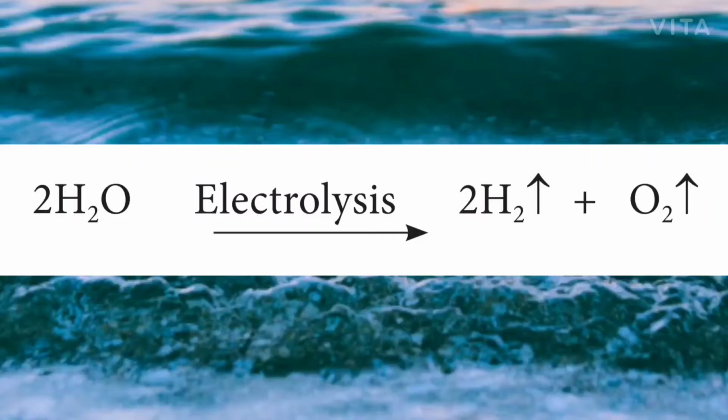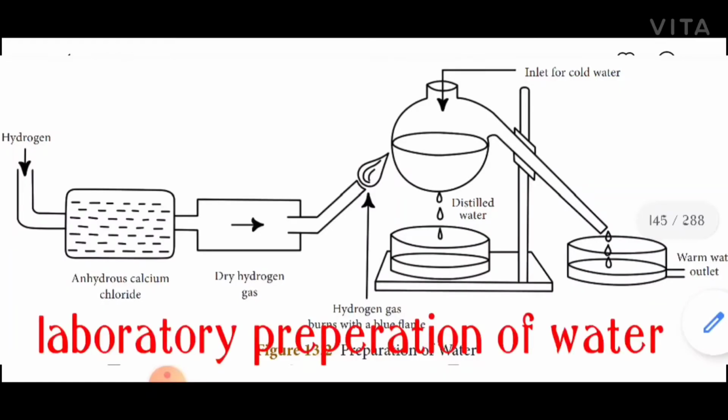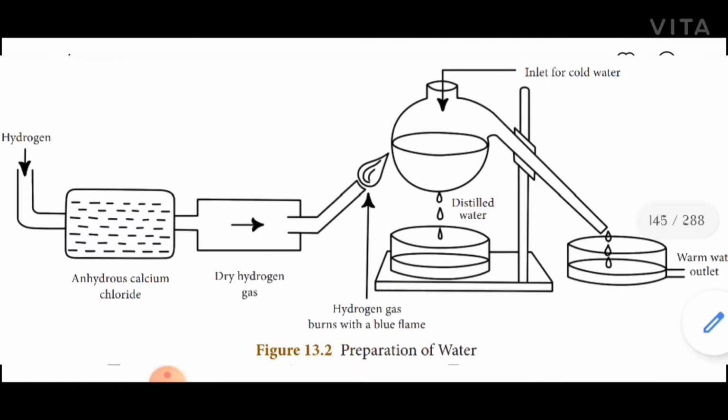Now we can see laboratory preparation of water. The apparatus used for the preparation of water in the laboratory is shown in the diagram. In this method, pure hydrogen gas is passed through anhydrous calcium chloride to absorb water vapor if present. Dry hydrogen coming out of the opening is burnt with a sufficient supply of air.